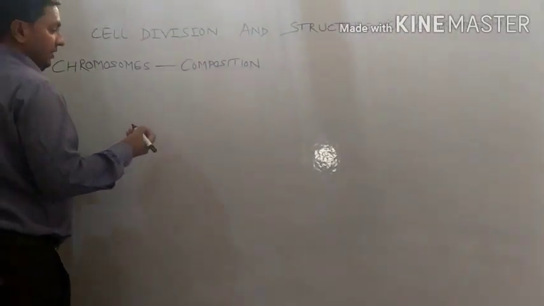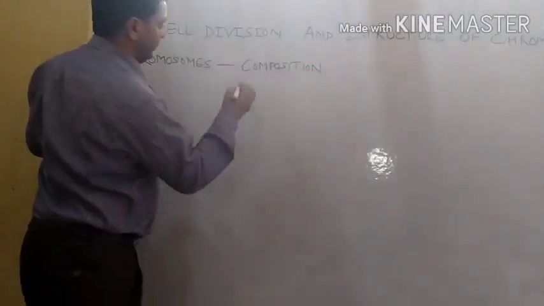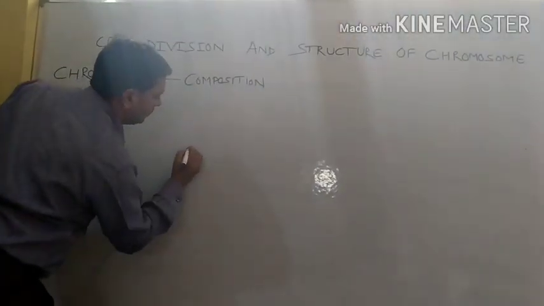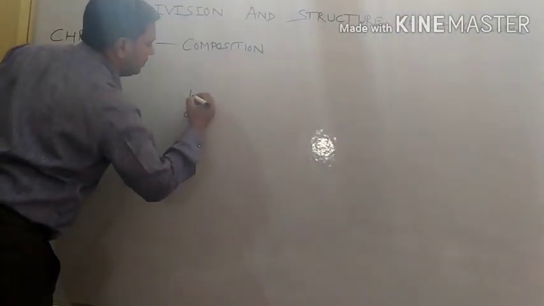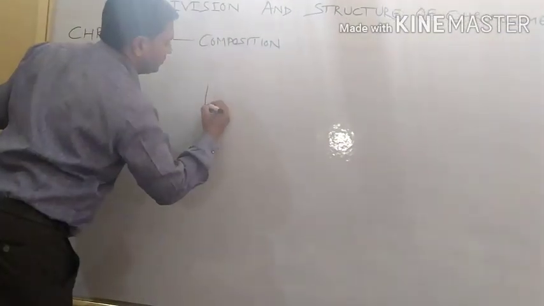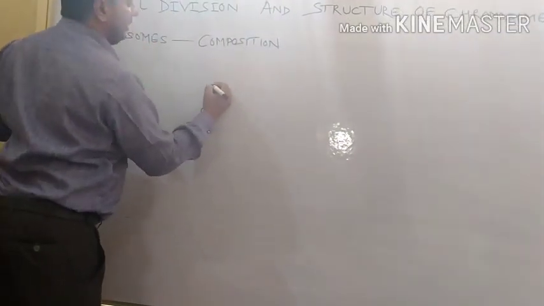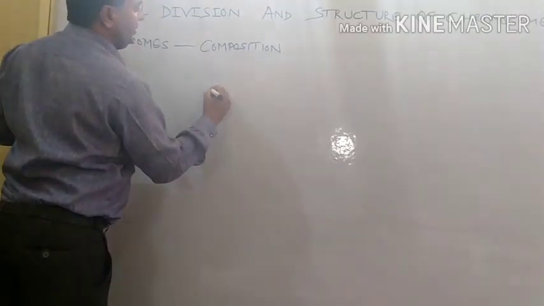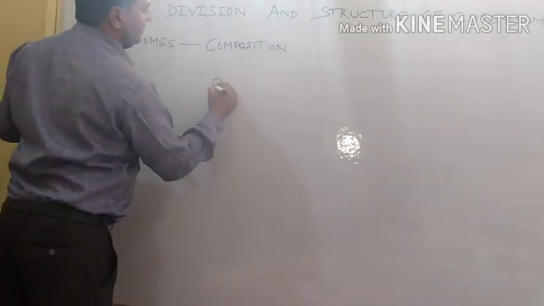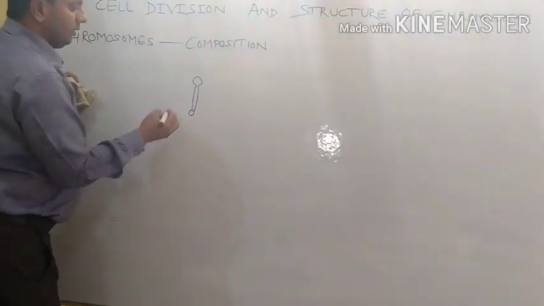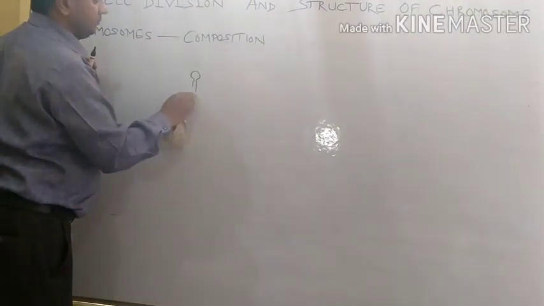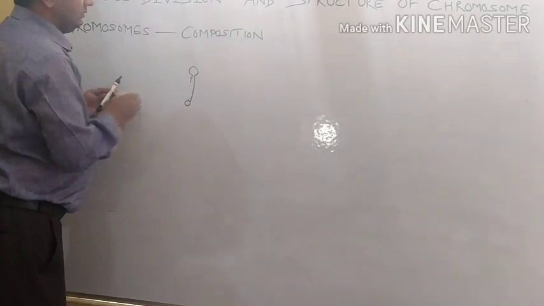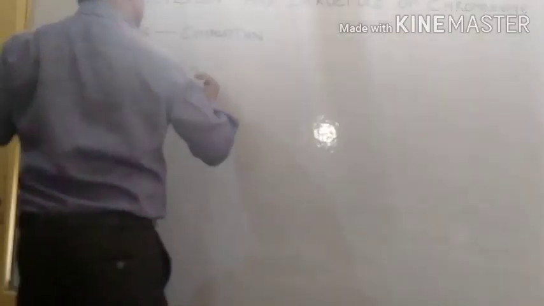See a chromosome like this. The centromere is there. It comes like this. Then here is the constriction. Then comes the satellite. You can see it easily.